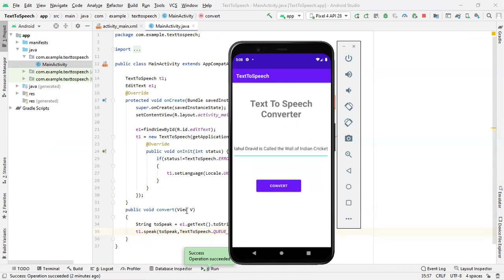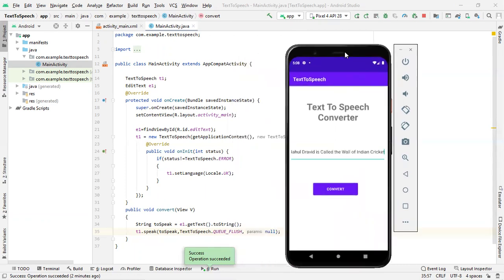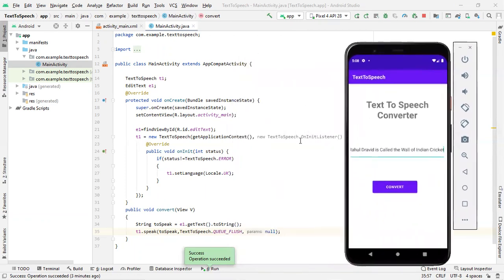There is an inbuilt text to speech engine. We need to first initialize it. That will be done with the help of a listener. The listener name is OnInitListener. We will check whether the initialization has happened successfully. If there is no error with respect to initialization, we will set our language to UK locale. Then we will do the necessary conversion.